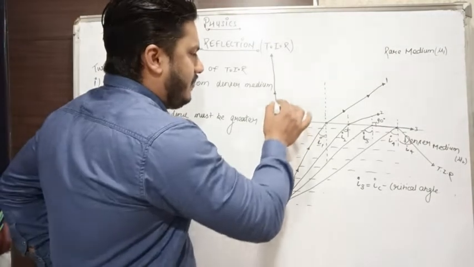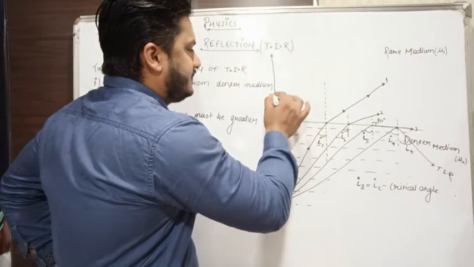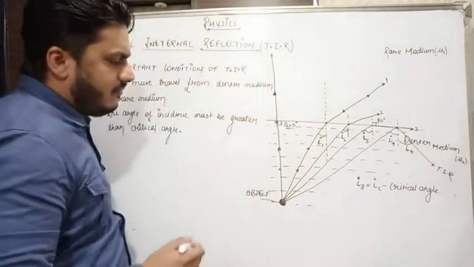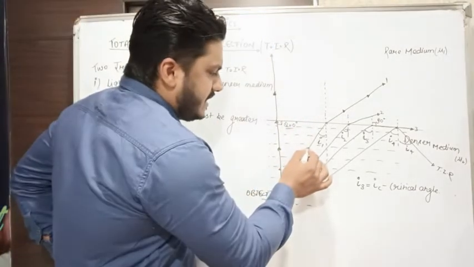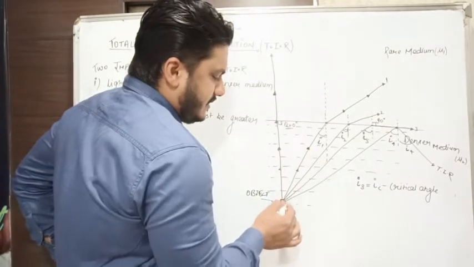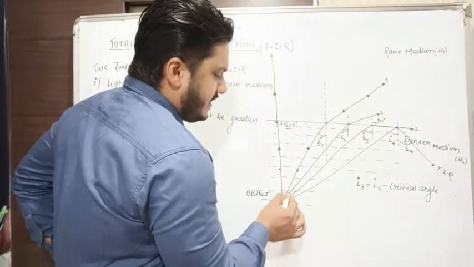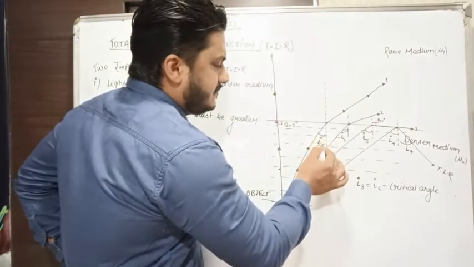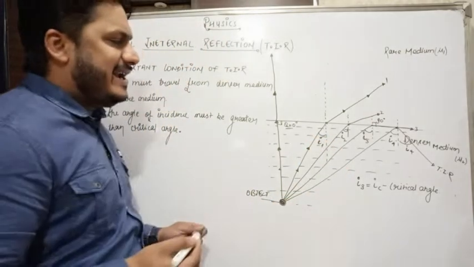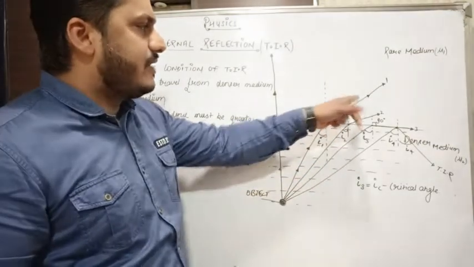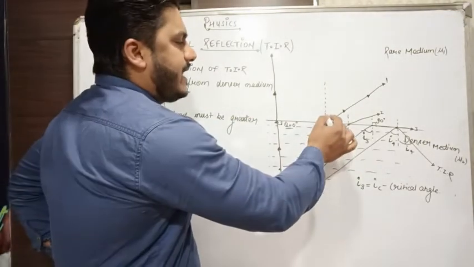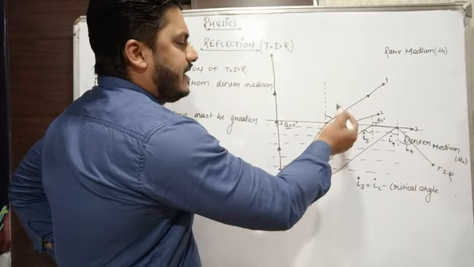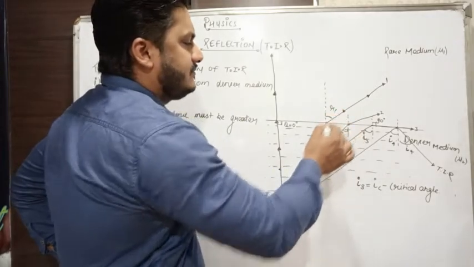Now further, I am increasing the angle of incidence. Let's suppose this ray of light travels in this direction. The angle of incidence is I1. Now the light is moving from denser medium to rare medium, so the light bends away from the normal. Here the angle of refraction is R1.